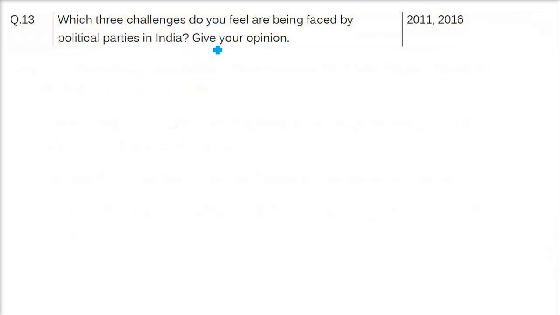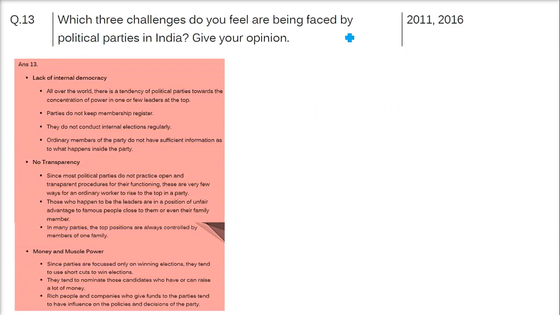Which three challenges do you feel are being faced by political parties in India? Give your opinion. So, political parties of India: right now we have the BJP, the topmost party, the Indian National Congress, then the Samajwadi Party, TMC, AIADMK, DMK, CPI, to name a few. There are so many parties we have.